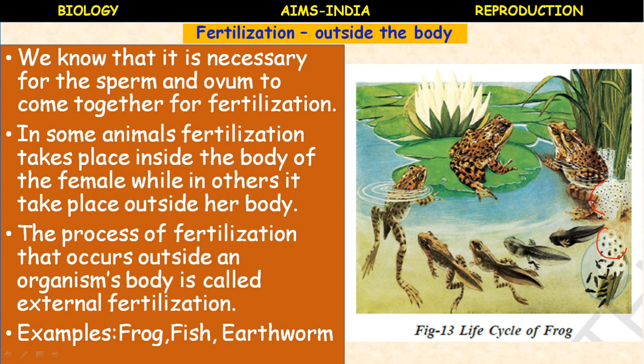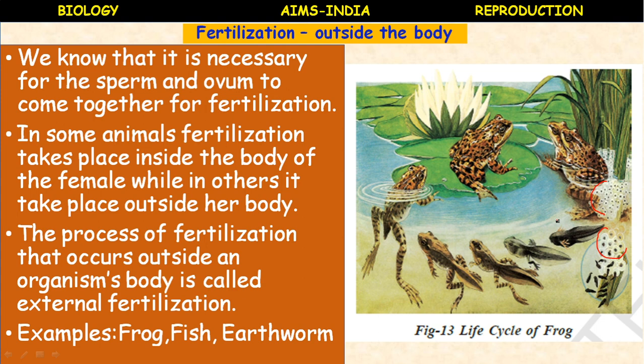As the eggs are laid, the male deposits sperms over them. Each sperm swims randomly in water with the help of its long tail. The sperms come in contact with the eggs. This results in fertilization.